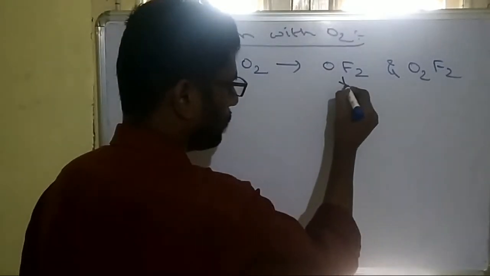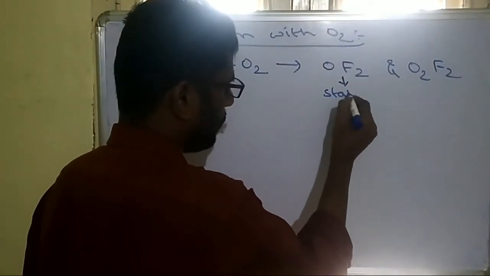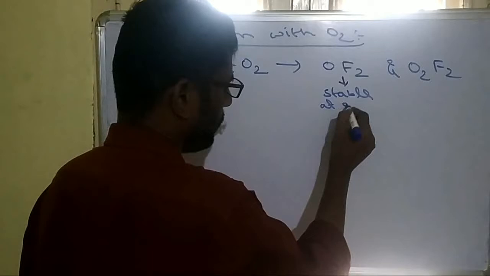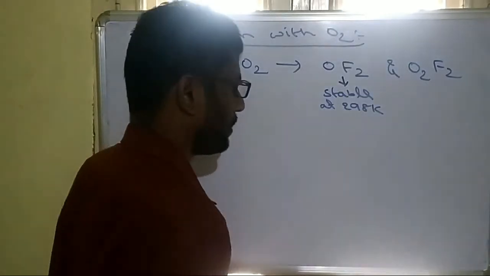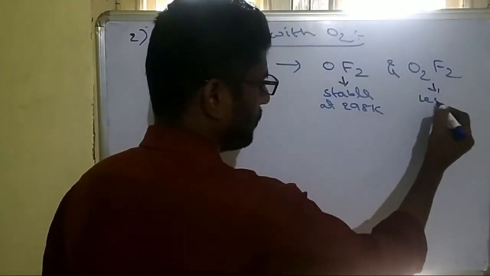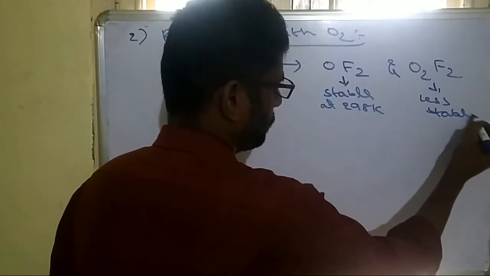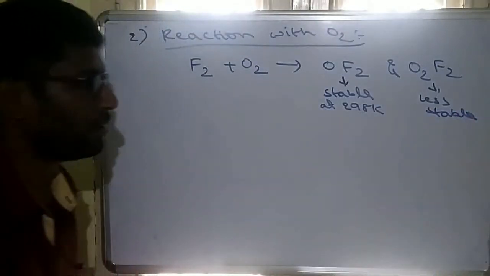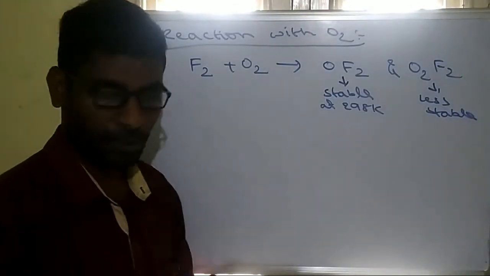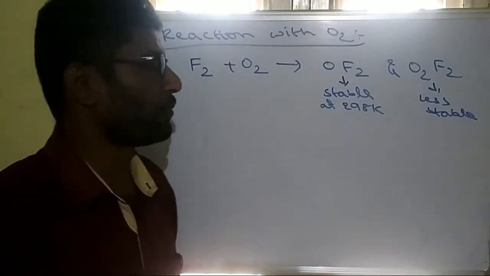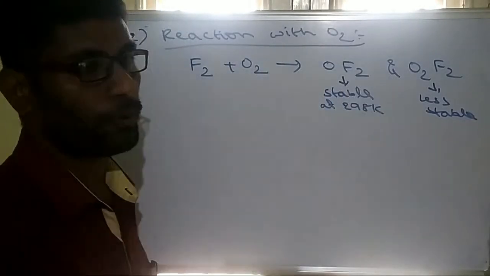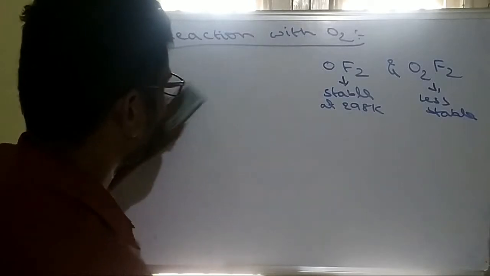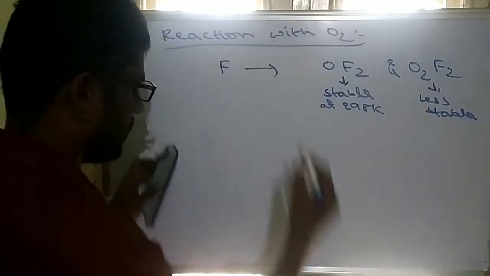Among these two, OF2 is stable at room temperature, like 298 Kelvin, and O2F2 is very less stable. Remember, OF2 is more stable, O2F2 is less stable. So fluorine will form two types of fluorides, OF2 and O2F2.